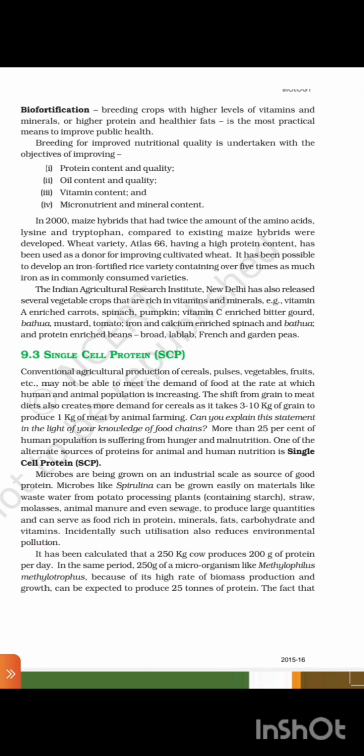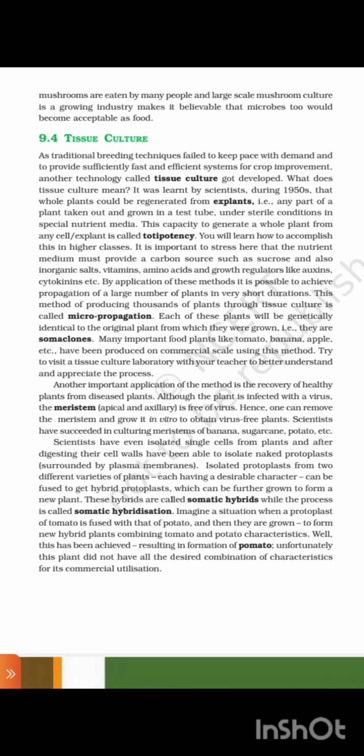It has been calculated that a 250 kg cow produces 200 grams of protein per day. In the same period, 250 grams of microorganisms like Methylophilus methylotrophus, because of its high rate of biomass production and growth, can be expected to produce 25 tons of protein. The fact that mushrooms are eaten by many people and large-scale mushroom cultivation is an industry makes it believable that microbes too become acceptable as food.